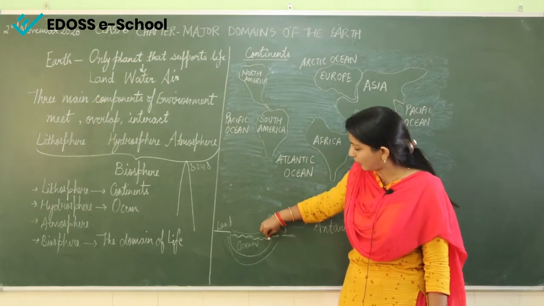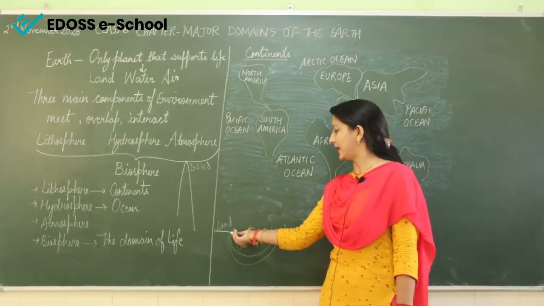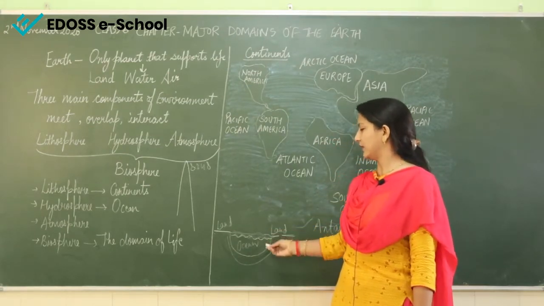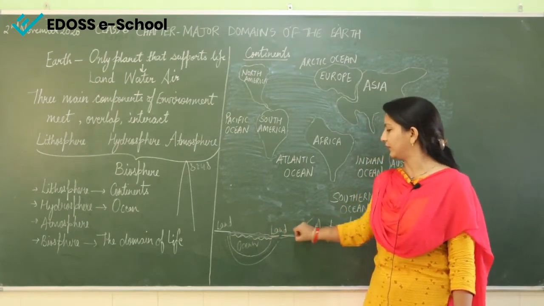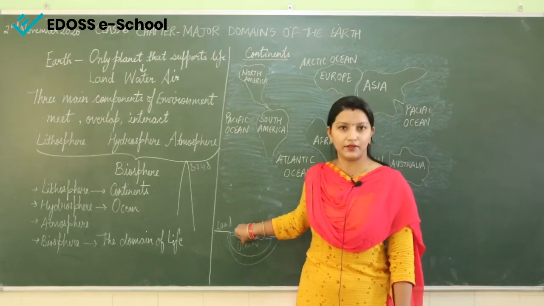Now this level of water, this is the land, and on the same level the sea or ocean, whatever the sea, we will consider it as sea. If we see, this is the level of the sea and this is the same level of the land. So this level is known as the sea level.